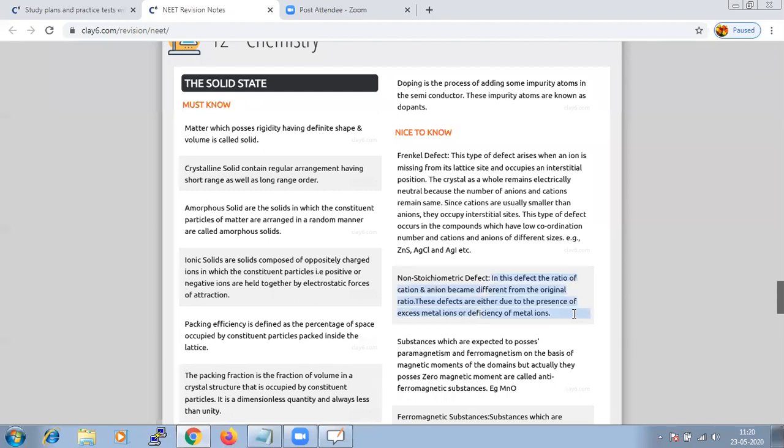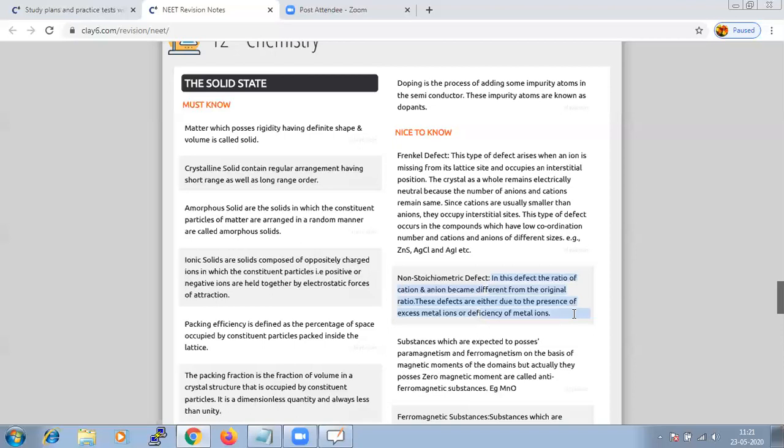This non-stoichiometric defect can be classified into two types: one is the metal excess defect and the other is the metal deficiency defect. The metal excess defect is because of anionic vacancies, and this type of defect is basically exhibited by alkali halides.